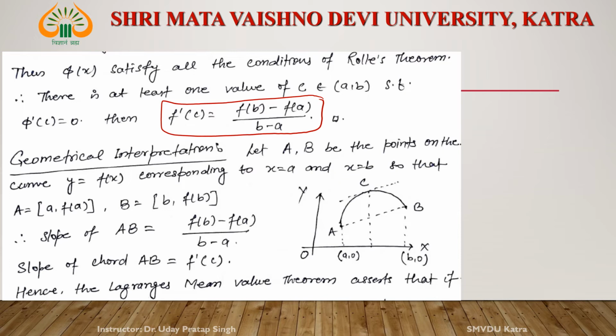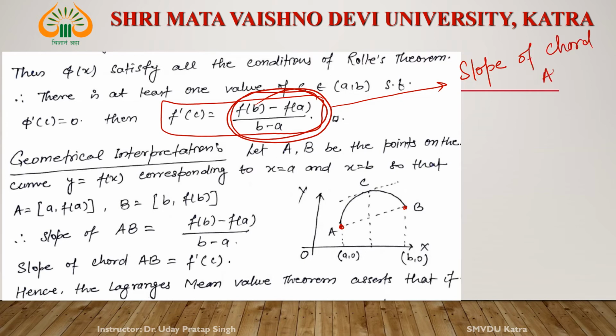Now see, what is the geometrical interpretation of Lagrange's mean value theorem? Lagrange's mean value theorem simply states that the derivative of the function at some point, not necessarily 0, is equal to (f b minus f a) divided by (b minus a). What is that? That is nothing but the slope of chord AB.